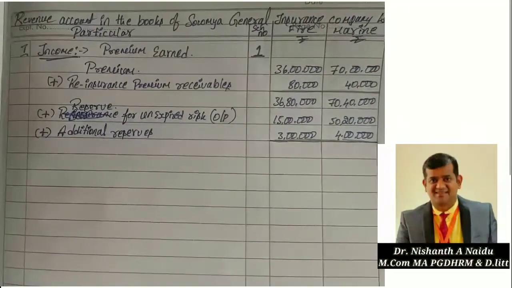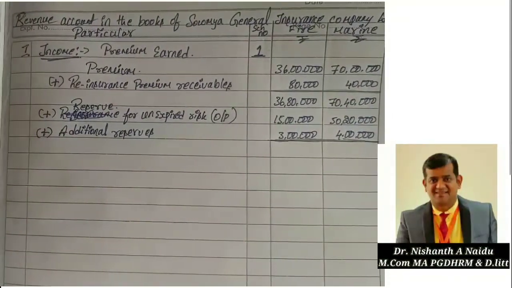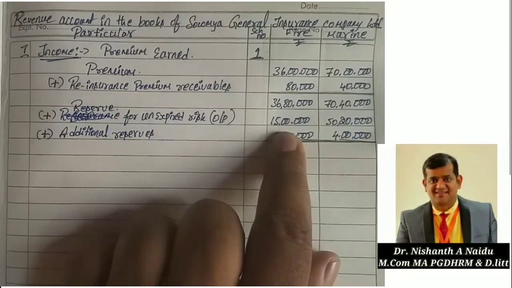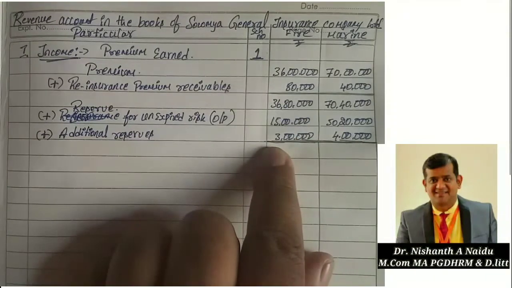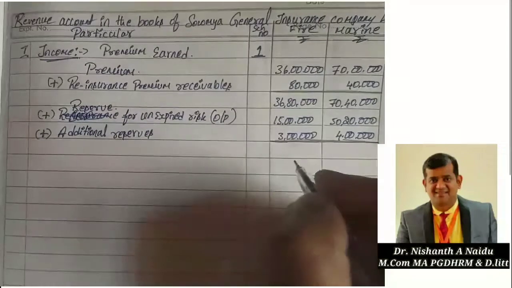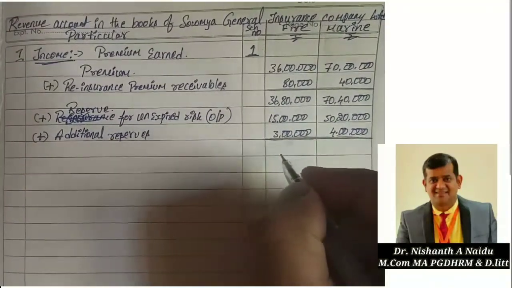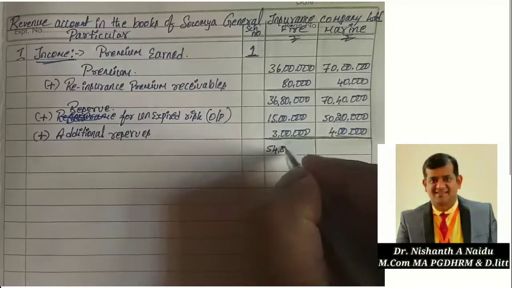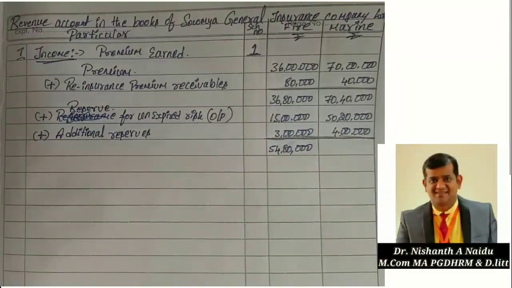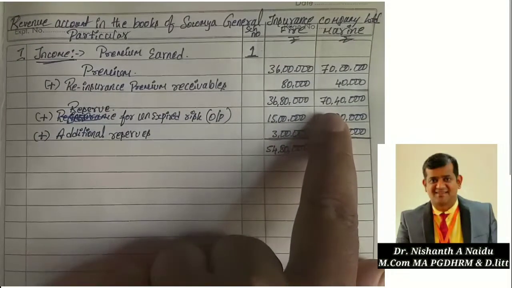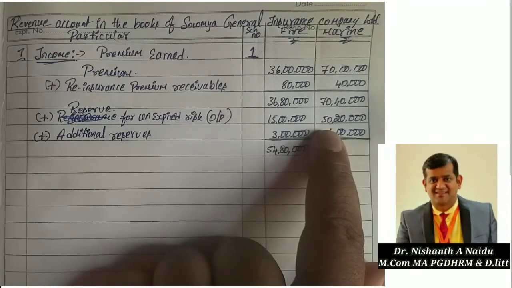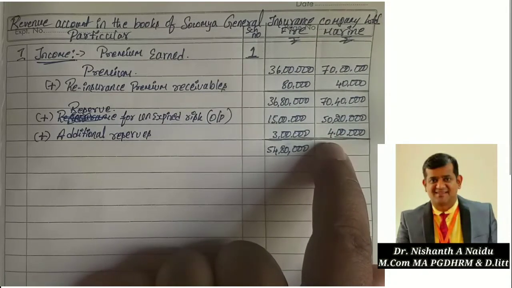36 lakh 80,000 plus 15 lakh plus 3 lakh gives 54 lakh 80,000, correct? Next we have 70 lakh 40,000 plus 50 lakh 20,000 plus 4 lakh.